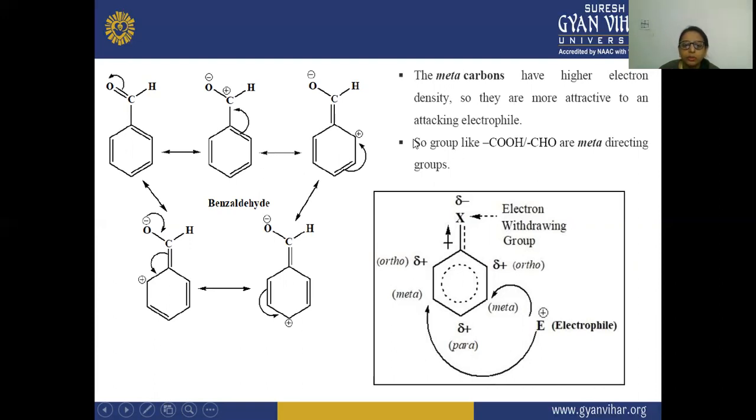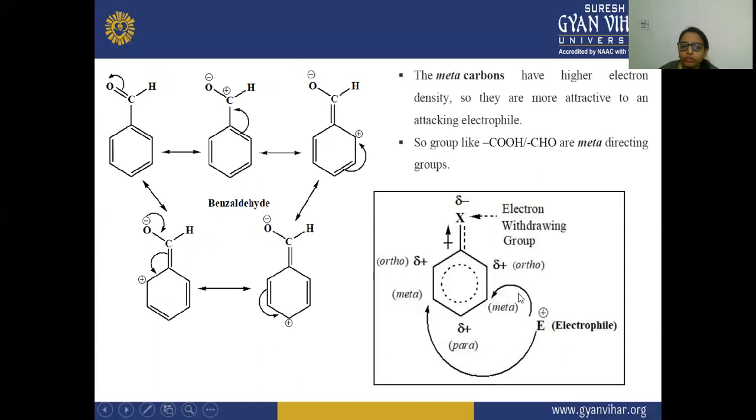So groups like COOH and CHO are meta-directing because they are electron withdrawing groups. This oxygen is withdrawing electrons from this carbon, and after that this is also withdrawing electrons, and there is a resonance happening in this benzene ring. That is why the ortho and para positions have the positive charge, and there is a higher pi bond electron density on the meta position. So that is why the electrophile will attack this position, not this one, because there will be repulsion on these positions. In this structure, you will see that the electron withdrawing group has the partial negative charge, and it is withdrawing electrons.